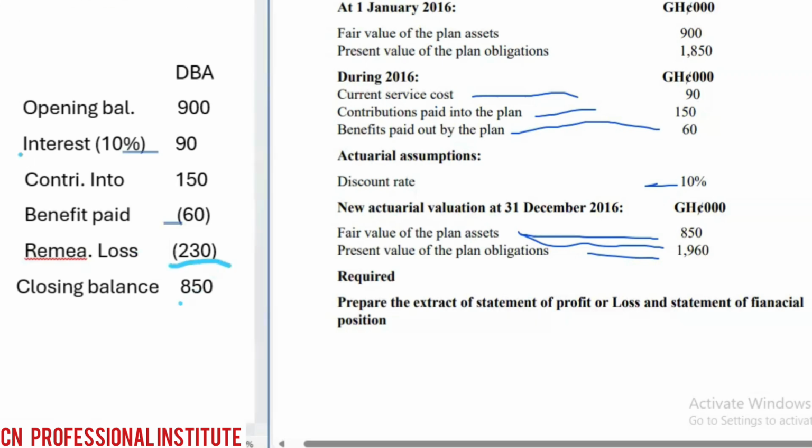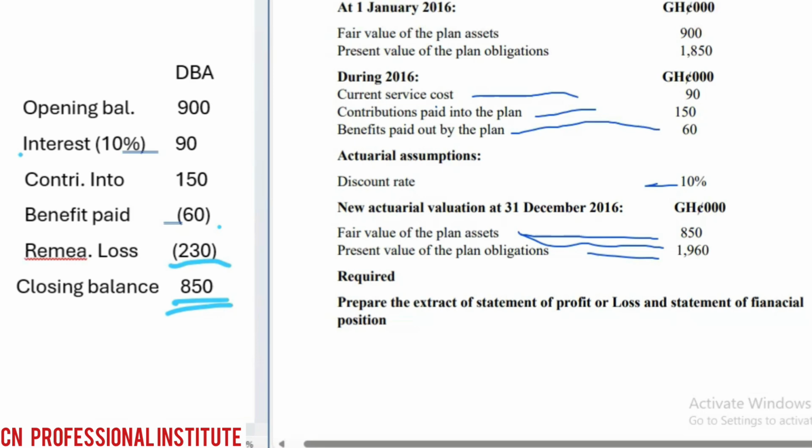So when you do it, you get a closing balance of 850, right? So the difference is what we are going to record as our remeasurement loss. And it's a loss because it means the asset has reduced. If an asset has reduced, it's a loss. Again, if you add the 900 to 90, then add 150 and less 60, you get 1,080. But the actuaries are saying the closing balance is not 1,080, it is 850. So the difference is 230, and the 230 means your asset has reduced by 230. So it's a loss.